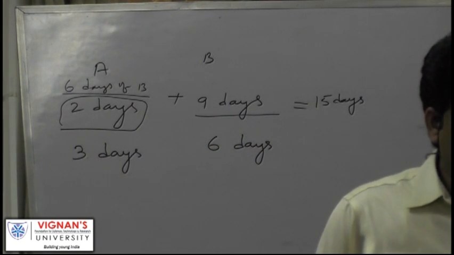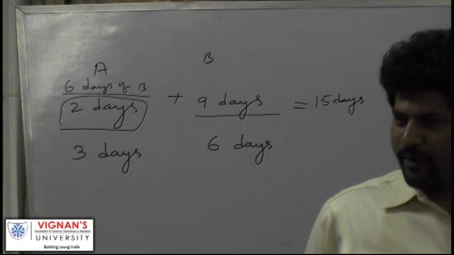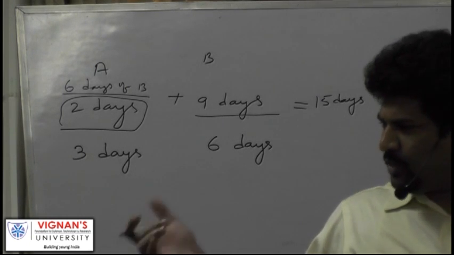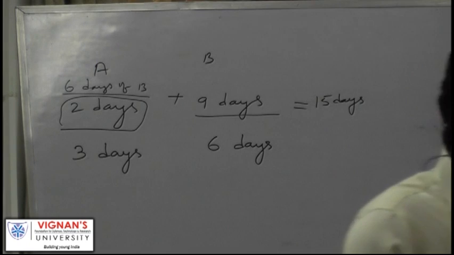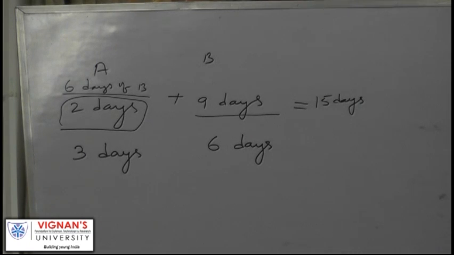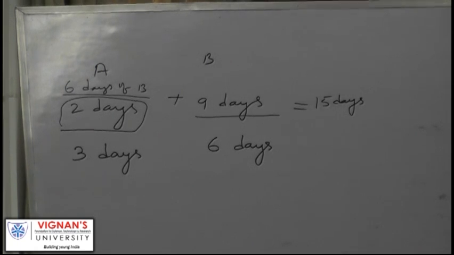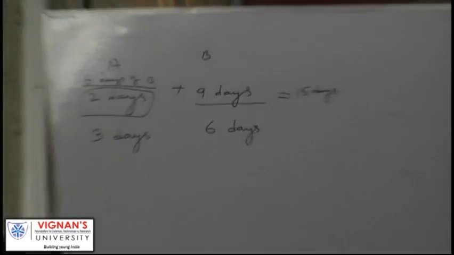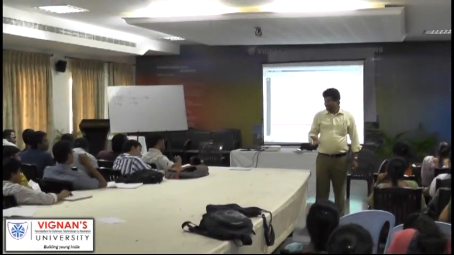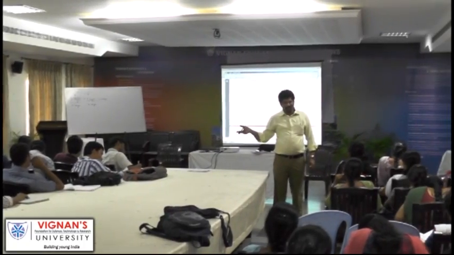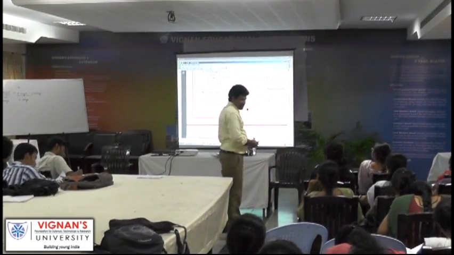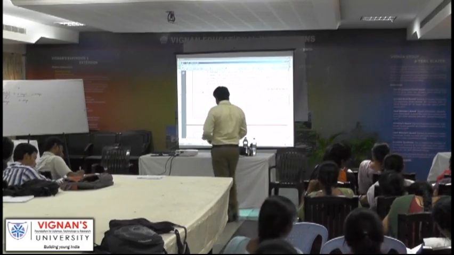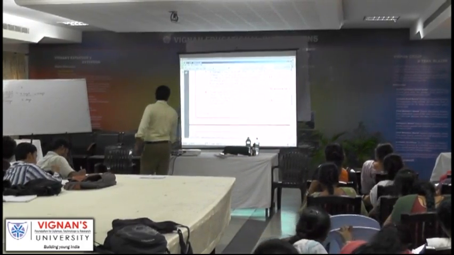Could you understand? If A works for 1 day, B doesn't need to work for 3 days. It means A's 1 day's work is the same as B's 3 days' work. So after A working for 2 days, B is working for 9 days. A's 2 days' work is the same as B's 6 days' work. 6 days' work of B plus 9 days' work of B, total it is 15 days' work of B. B alone can finish it in 15 days.